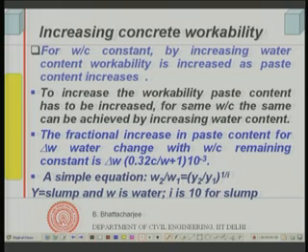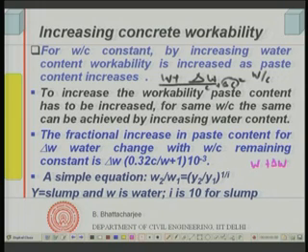I must keep my water to cement ratio constant, otherwise my strength will be disturbed. So, supposing I have added delta W amount of water, my water to cement ratio has to be constant. So, W plus delta W divided by C plus delta C must equal W by C. There will be an increase in cement content also, so I must increase my cement content if I have to maintain the water cement ratio the same.